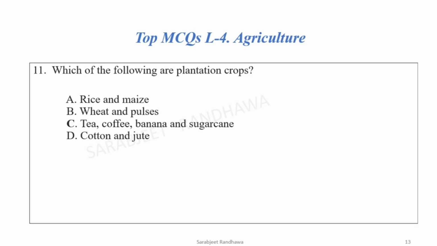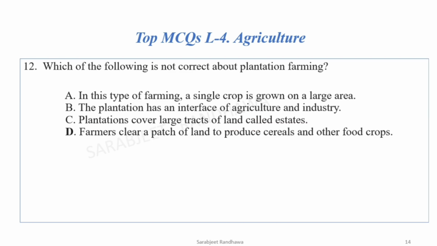Which of the following are plantation crops? Now, plantation crops, examples you need to keep in mind: tea, coffee, banana, and sugarcane. Which is not correct about the plantation farming? Now, let's see the statements. In this type of farming, a single crop is grown on a large area. This is correct for plantation.